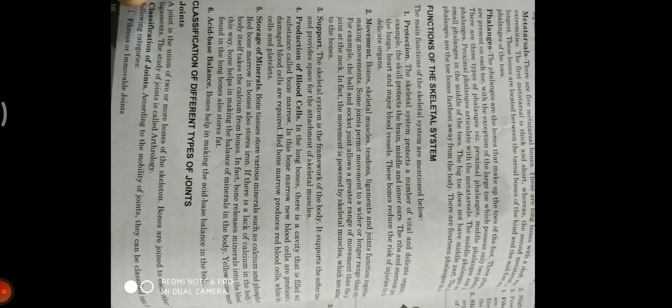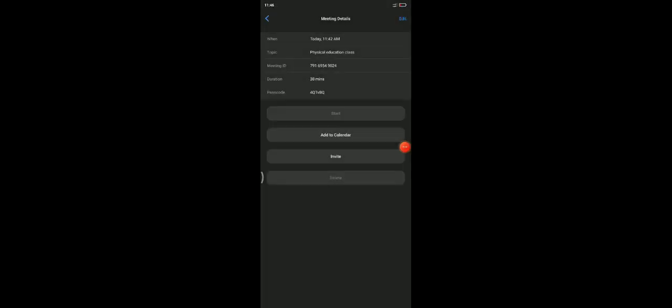Ribs and sternum are present in our chest. These are ribs and these are sternum. So the first function of the skeletal system is protection.